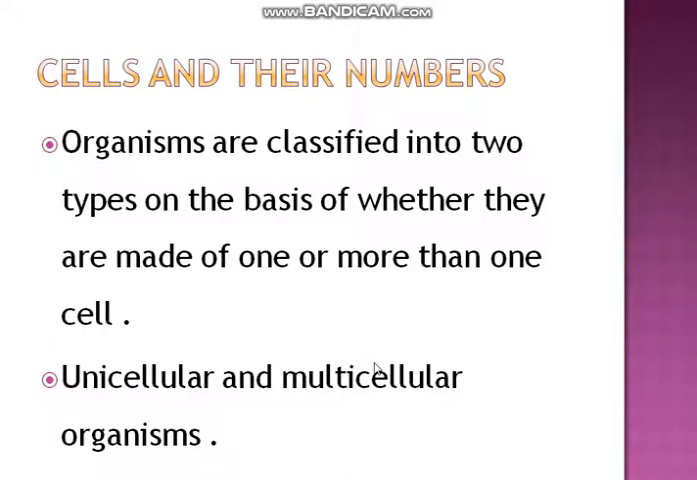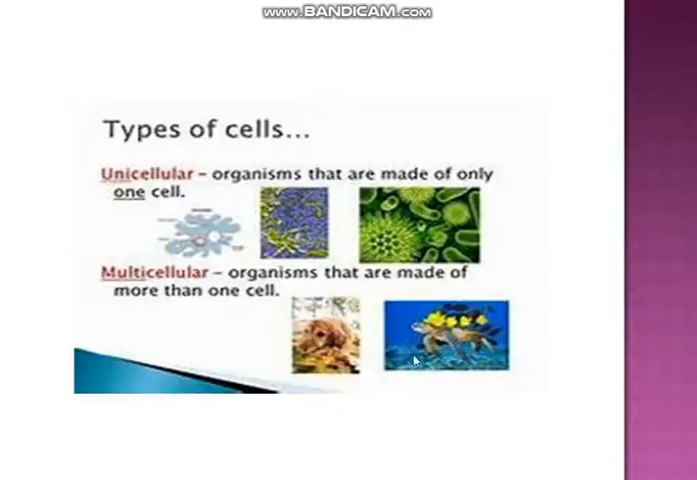Then cells and their numbers. Organisms are classified into two types on the basis of whether they are made of one or more than one cell. That is unicellular and multicellular. Uni means one, multi means more than one.